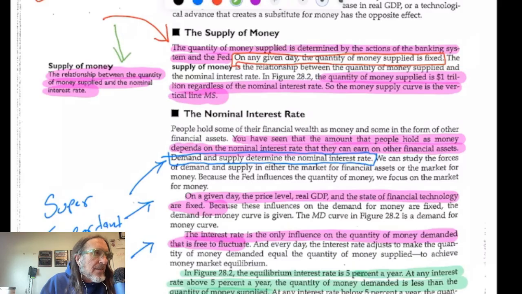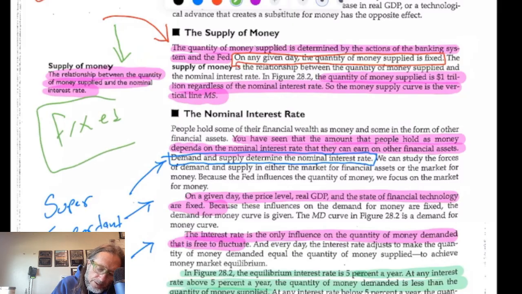But what we need to understand about the money supply is that we are going to keep it fixed. So in econ, the money supply at the level we're going to be at is going to be fixed because on any given day, in any given moment, the money supply is exactly what it is and it doesn't change in that moment. So to do these problems, then we keep it fixed. It's the most critical thing you have to understand, okay?